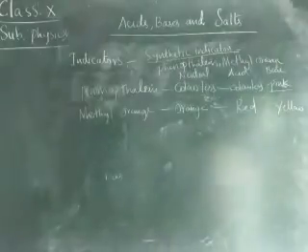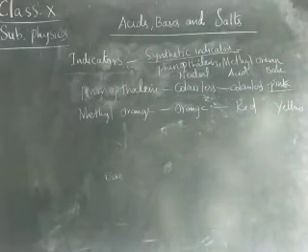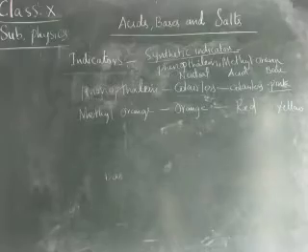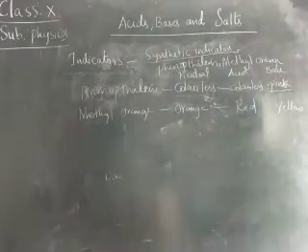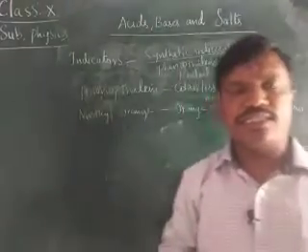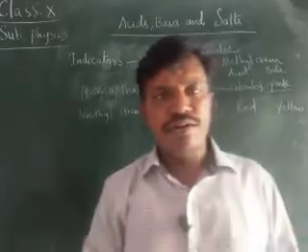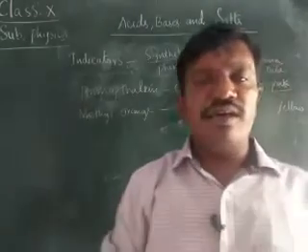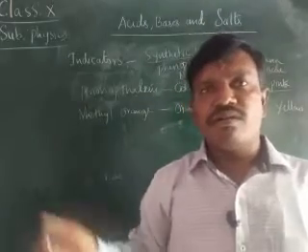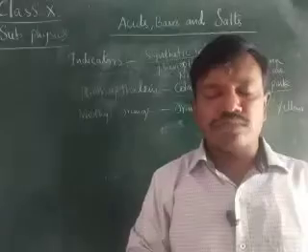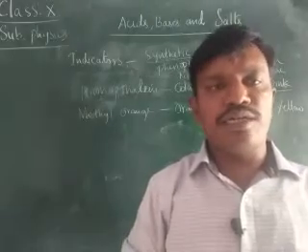Therefore, we learned the two types of indicators, that is, natural and artificial. Natural means litmus paper or litmus. It is obtained from the plant called lichen. In the same way, the hibiscus plant is also a natural indicator.